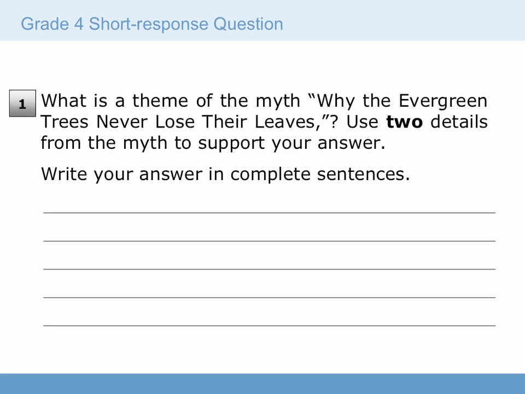Students were asked to respond to the following question. What is the theme of the myth, why the evergreen trees never lose their leaves? Use 2 details from the myth to support your answer. Write your answer in complete sentences.